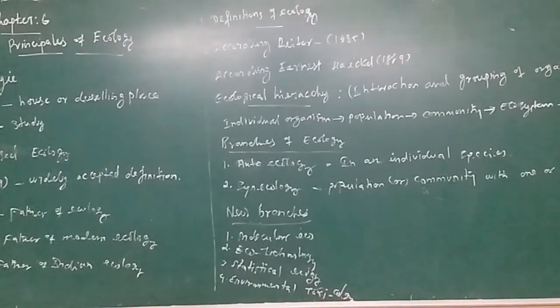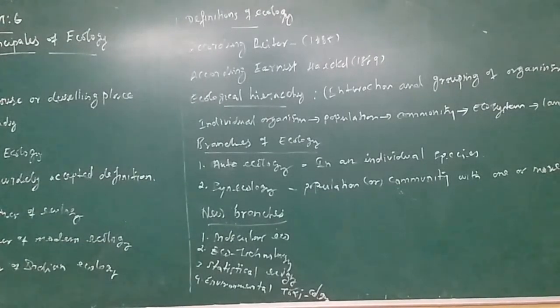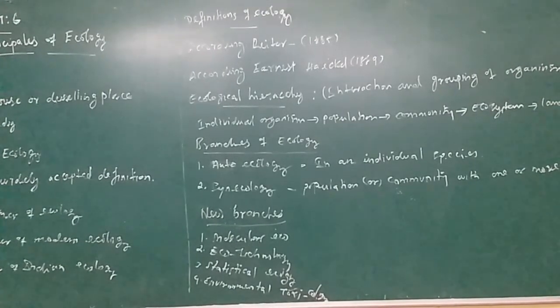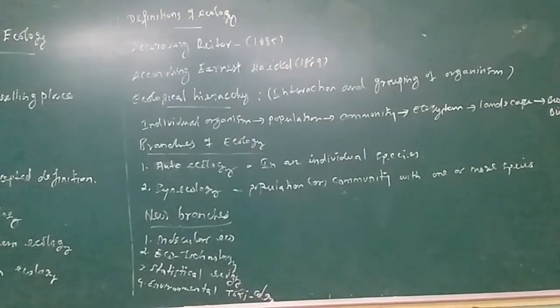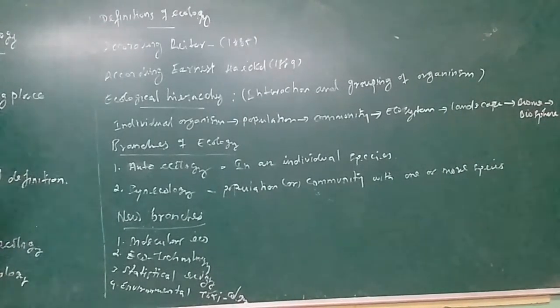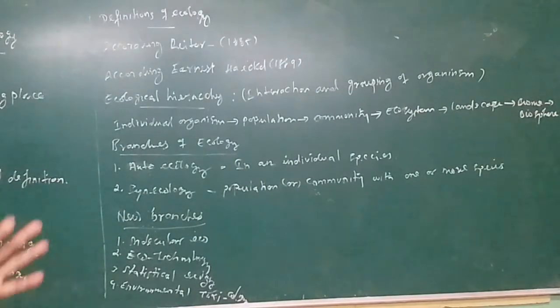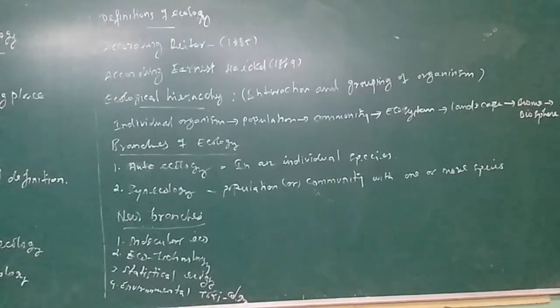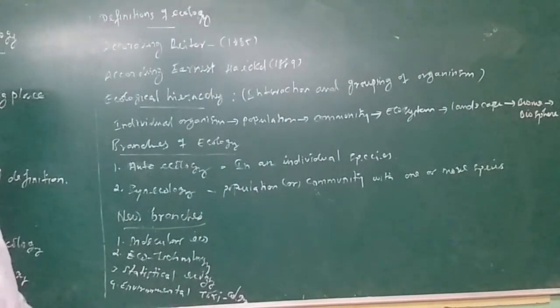According to Reiter, in the year 1885, ecology is the study of living organisms, both plant and animal, in their natural environment, their natural medium.